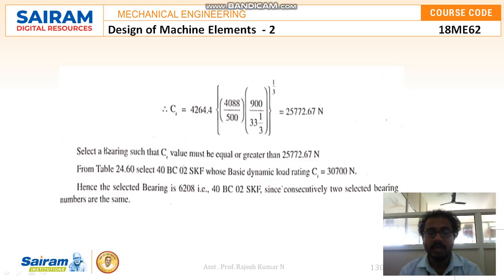25772.67 Newton. So selecting a bearing such that the CR value must be equal to or greater than 25,772.67 Newton. And from table 24.60, select 40 BC 02 SKF, whose basic dynamic load rating CR is equal to 30,700 Newton. So hence the selected bearing is 6208, that is 40 BC 02 SKF,